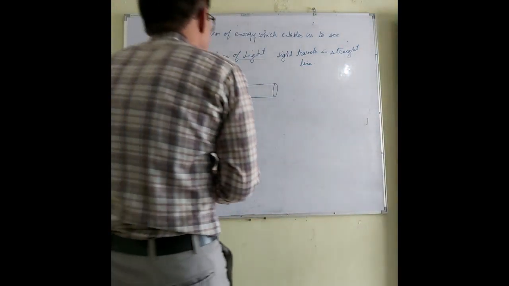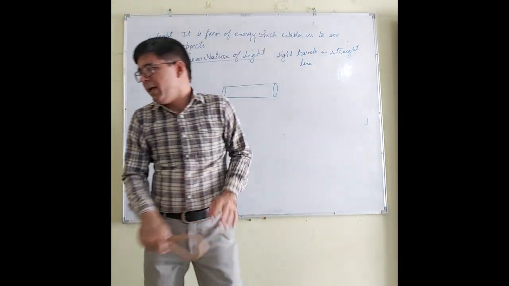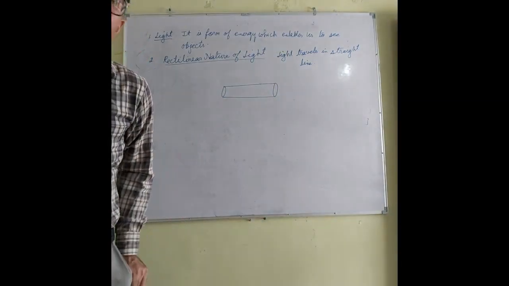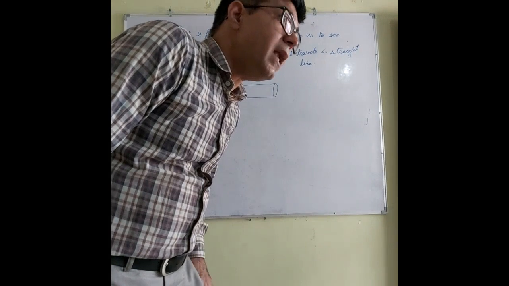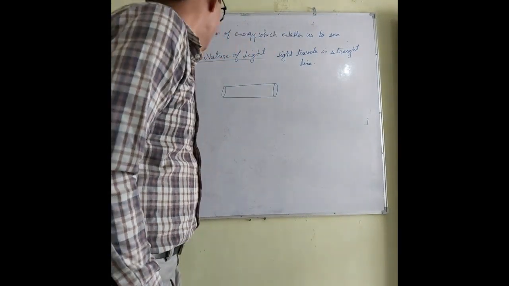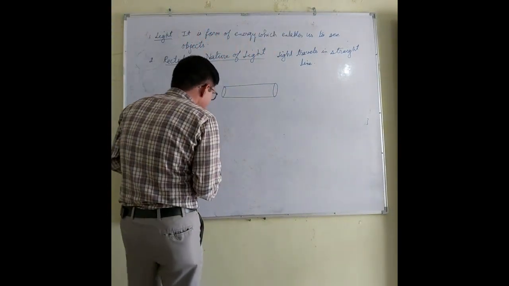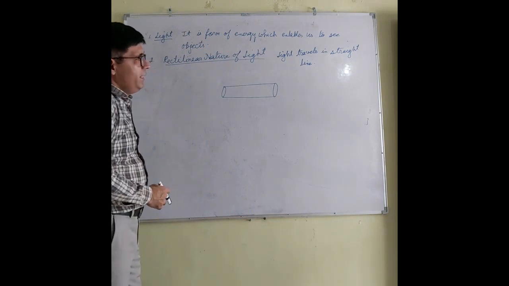Now if I bend this, you are not able to see this. So what does this indicate? This activity clearly indicates that light travels in a straight line. It indicates the rectilinear nature of the light.